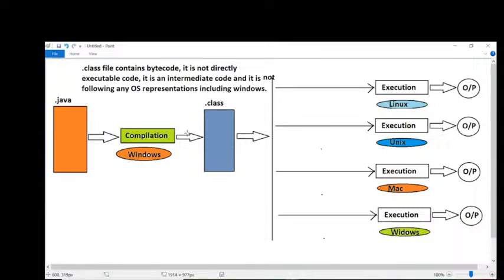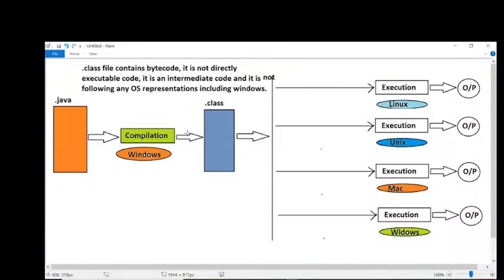Understand my point here. If we want to execute any code in the Linux operating system, that code must have Linux representations. If we want to execute any bytecode on the Unix operating system, that bytecode must have Unix representations. Similarly, if you want to execute any bytecode on the Mac operating system, that bytecode must have Mac representations. If you want to execute any bytecode on the Windows operating system, that bytecode must have Windows representations.